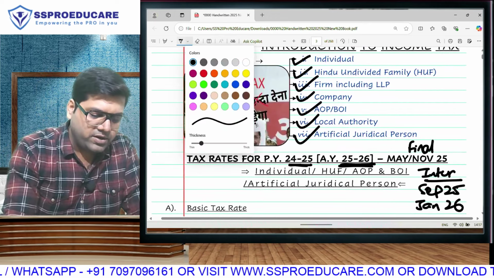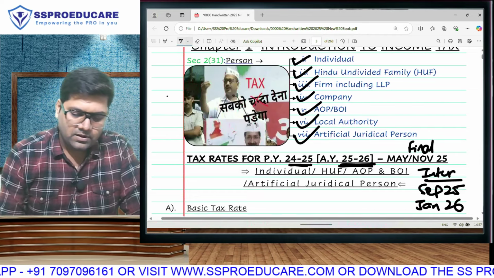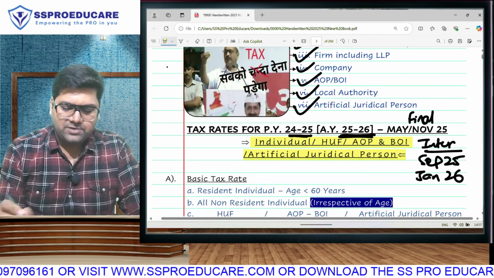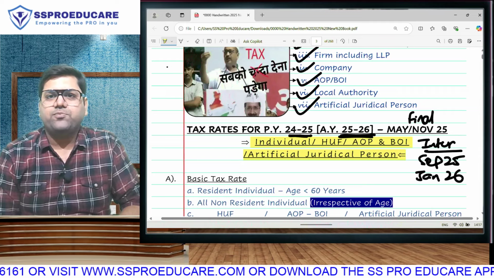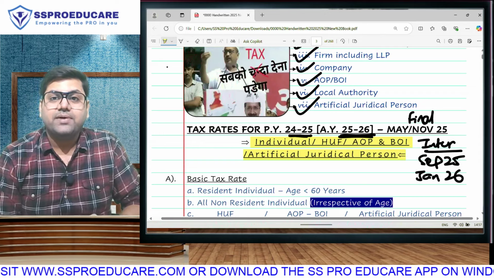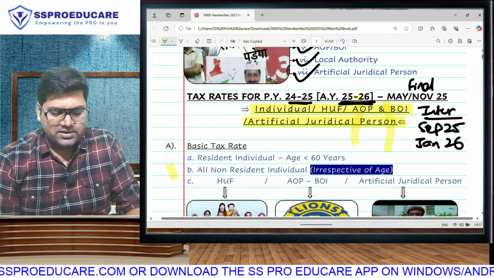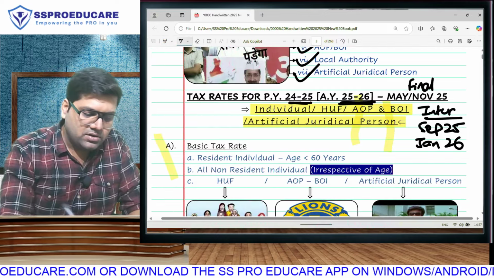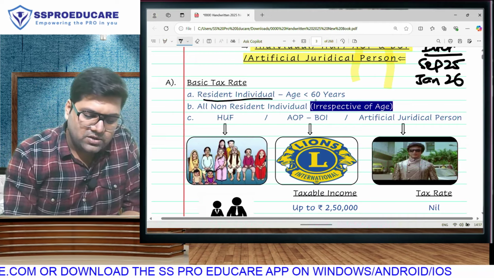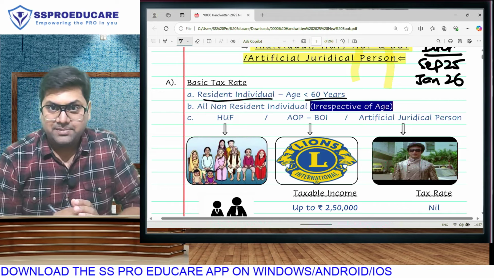First and foremost, we are going to learn the tax rates of individual, HUF, AOP, BOI, artificial juridical person. As you are aware that the tax rates of these assessees are going to remain same. They all fall under slab rates. First of all, tax rates applicable for resident individual who is less than 60 years. So any individual who is 0 to 59 years, these slabs will apply.